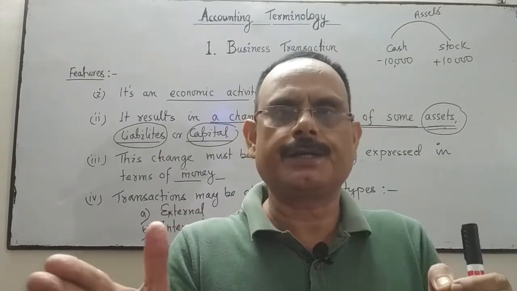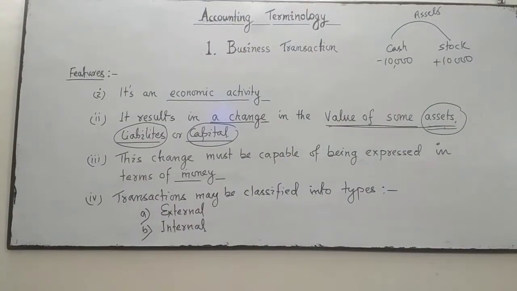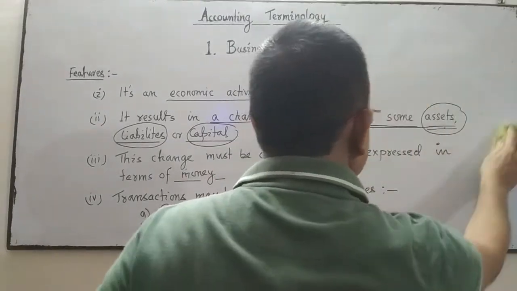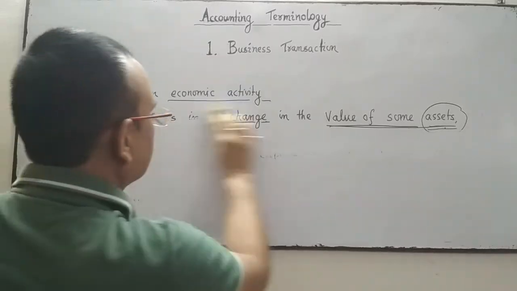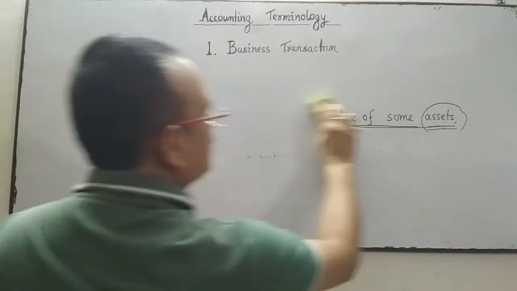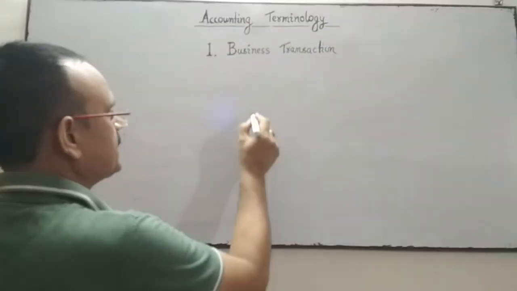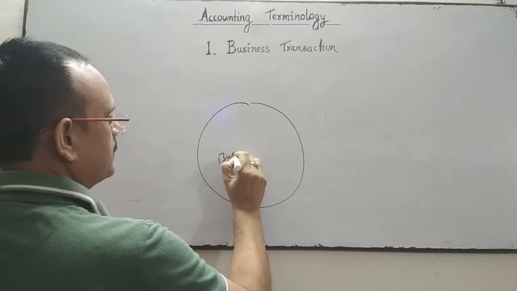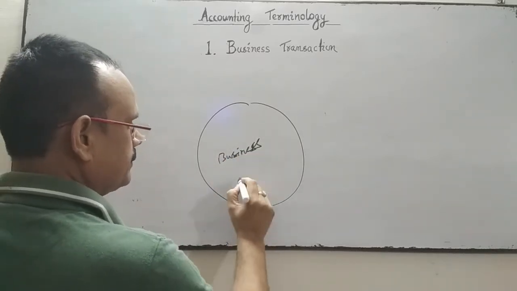Business is a separate entity. The entity of the business is quite separate. It's a business, and it's a separate entity.